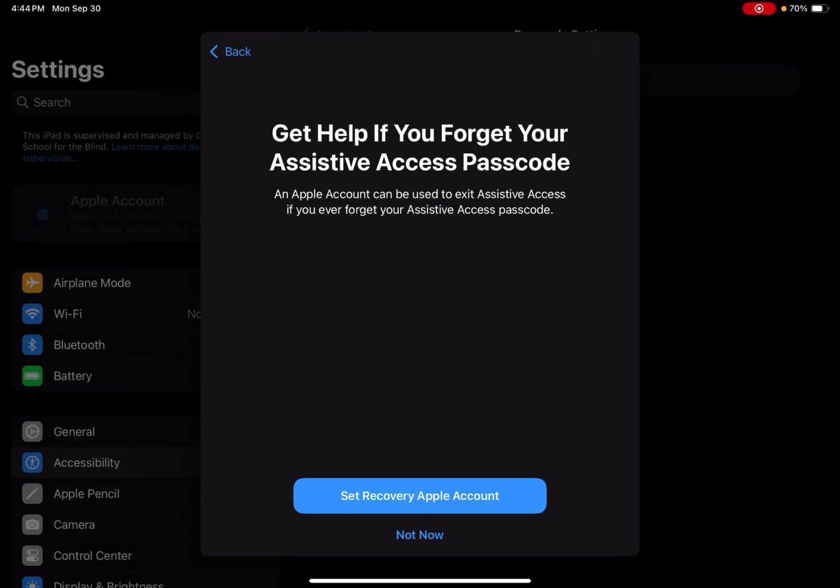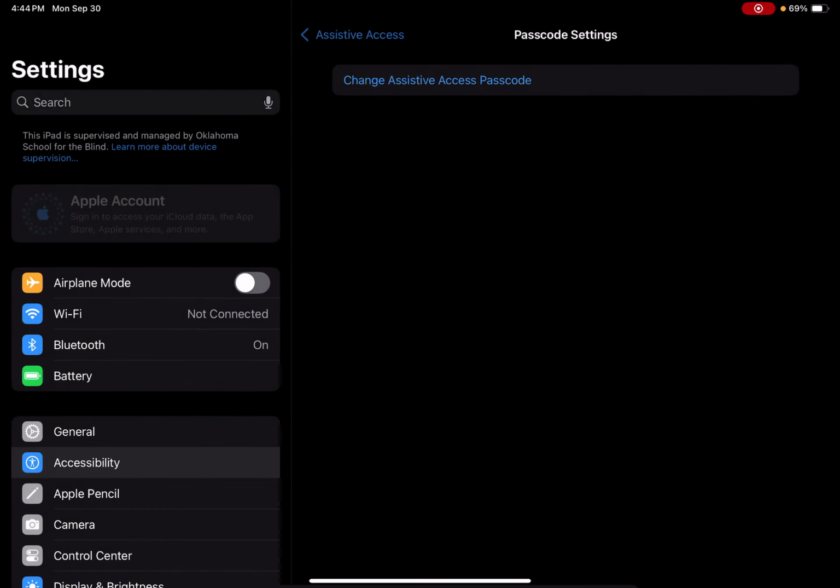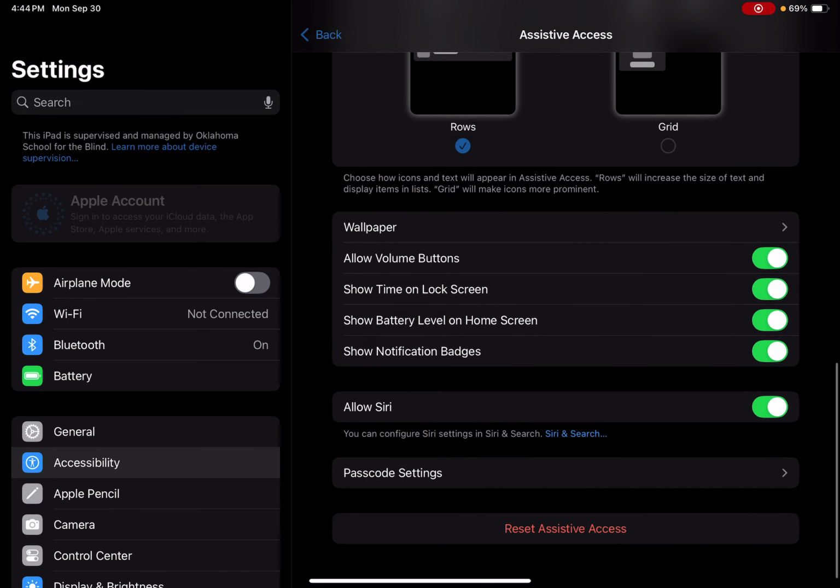If you want to put an Apple account, you would set recovery Apple account. But if you don't, just hit not now. I'm going to go ahead and hit not now. I'm going to exit.